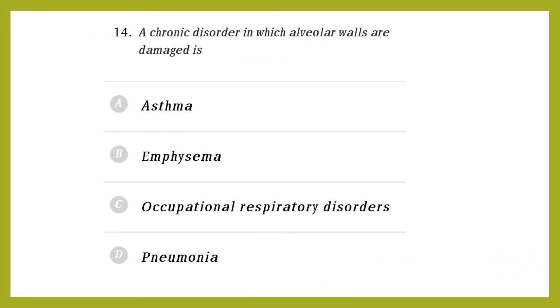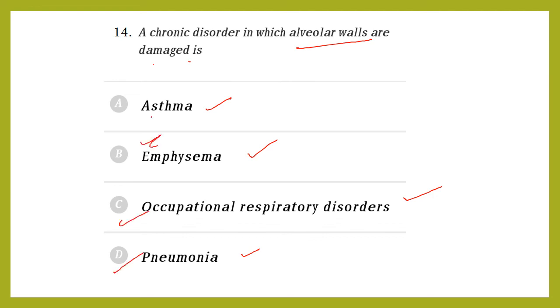A chronic disorder in which alveolar walls are damaged: asthma, emphysema, occupational respiratory disorder, pneumonia. See, what is this? Asthma is a respiratory disorder. Occupational disorder, this one.